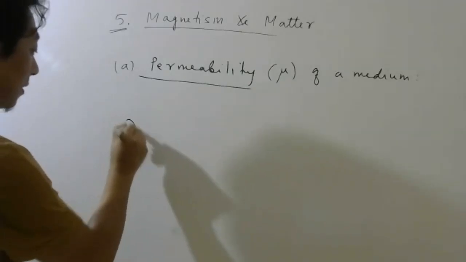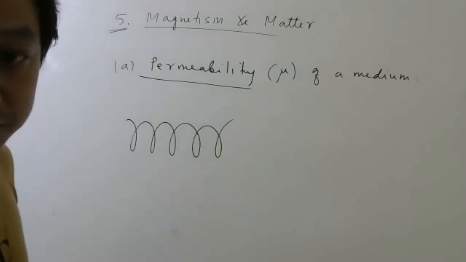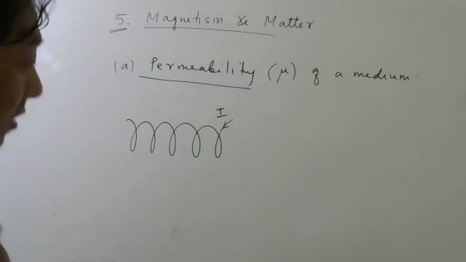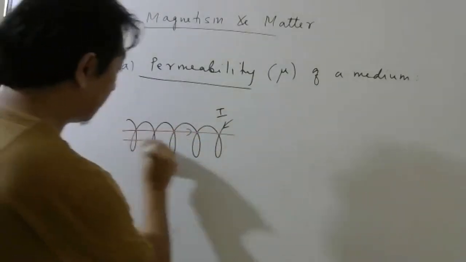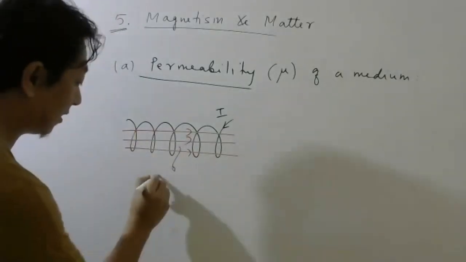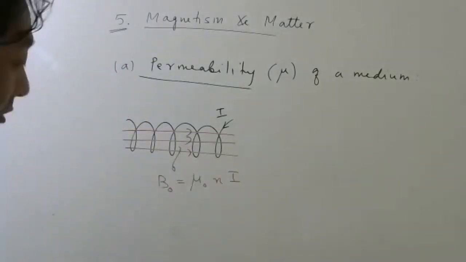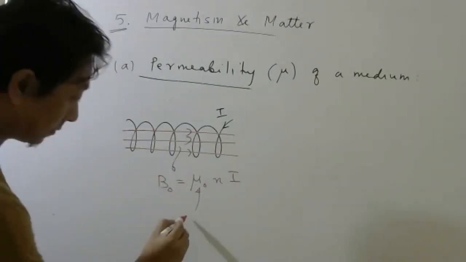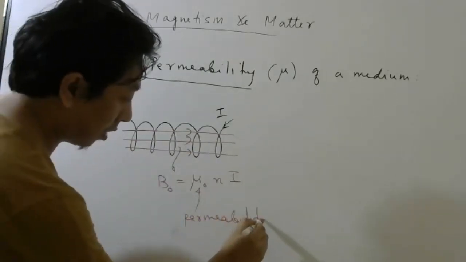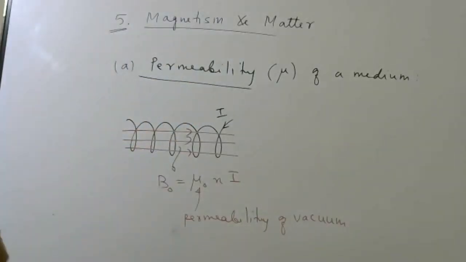So look here. Imagine I take a solenoid and connect a battery, and you know current will flow. Once current flows, there will be a magnetic field inside. When nothing is there in the material, we write it as mu naught N i. This mu naught is what we call the permeability of which medium? Vacuum.